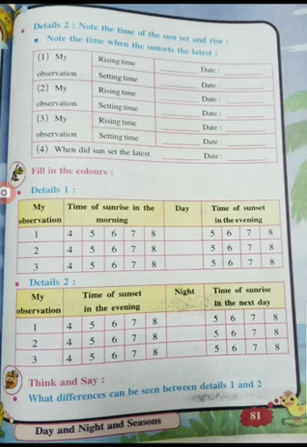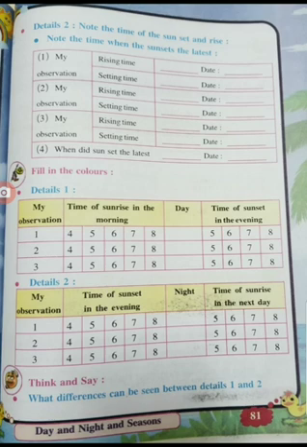Time of sunset in the evening, night time, you have to note down. Daytime, that is what we say, first day, second day and the third day. The night time you have to write down what time the sun sets and what time the sun rises, children. This you have to just color on your own. So what difference can be seen between the details 1 and 2? You have to just compare when the sun rises in the morning and when the sun sets in the evening, and the next day when the sun rises again, that time you have to note. So always there will be a little difference in the timings.